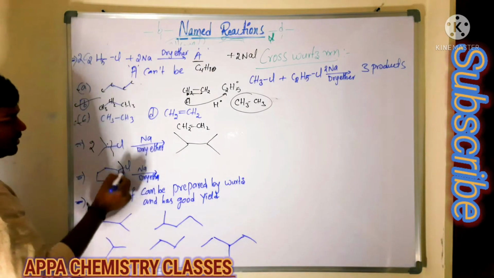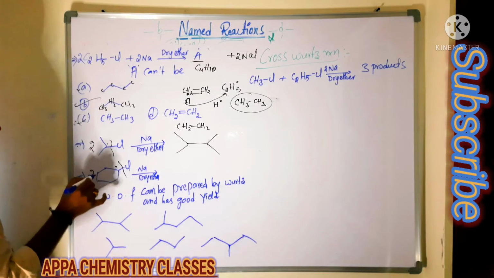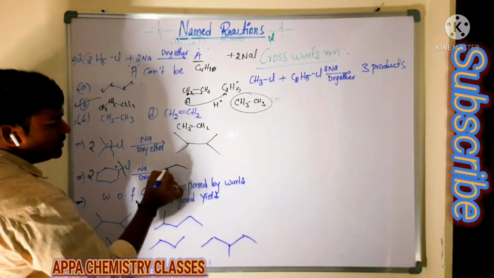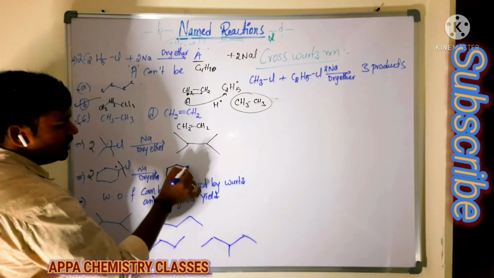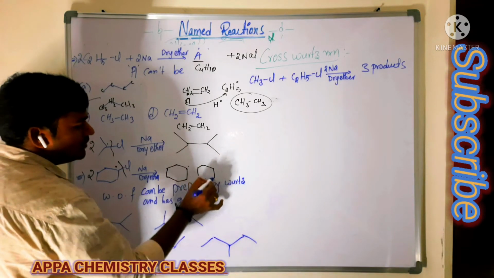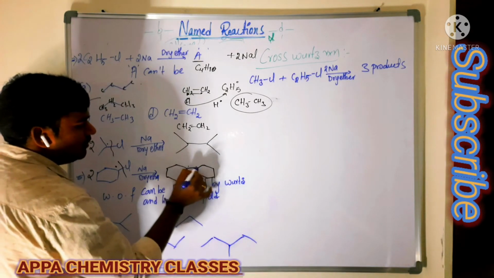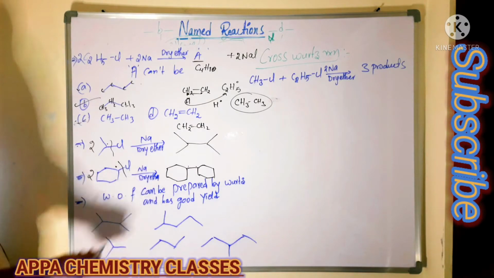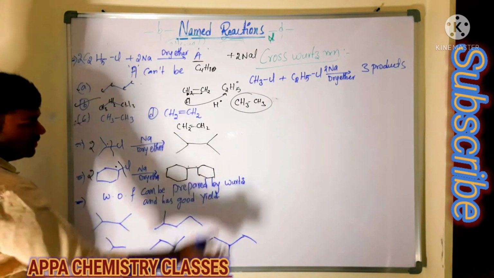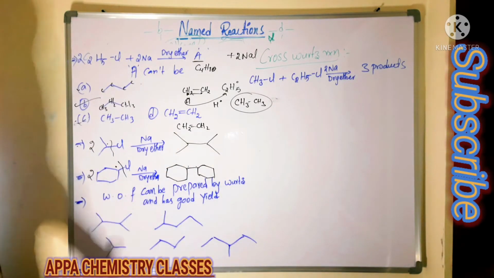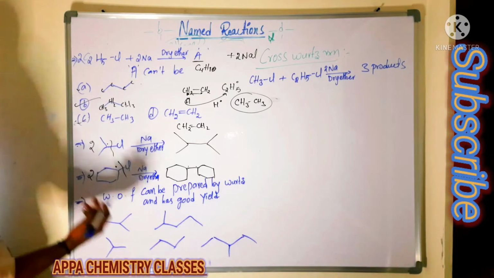So cyclohexane, you break this one. So 2 moles, 2 radicals. This is one radical of cyclohexane. This is another radical of cyclohexane. These two will form a bond. It is not a bicyclic compound, it is cyclohexane. 2 cyclohexane rings are fused with a C-C bond.